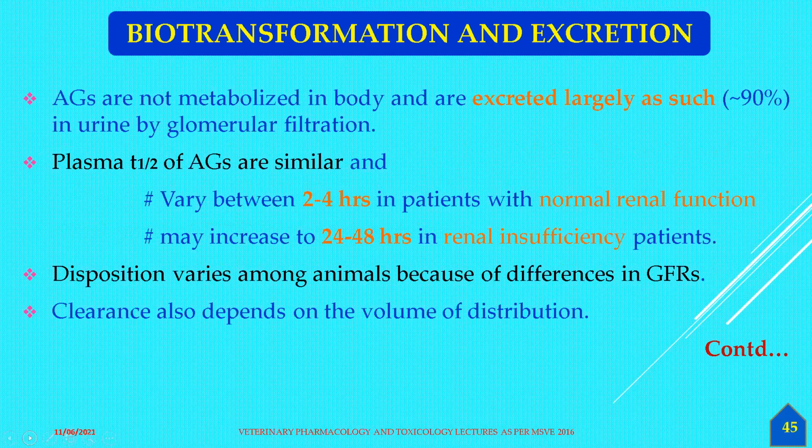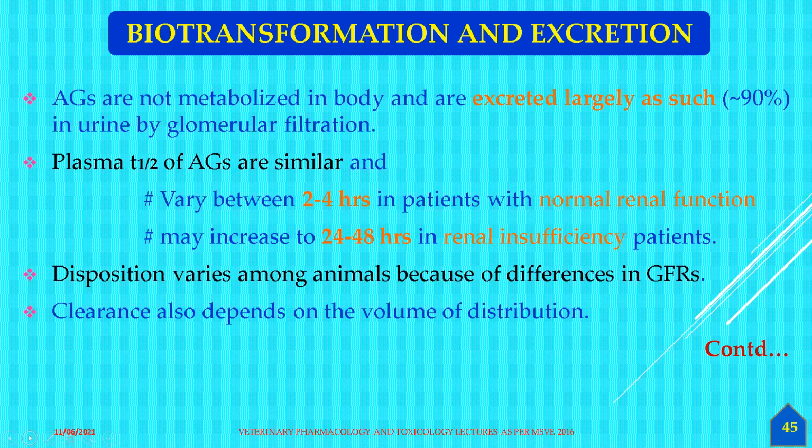Coming to the biotransformation and excretion, or the fate of these antibacterial drugs: these drugs are not metabolized in the body and are excreted largely unchanged, about 90%. We have seen that penicillin G is excreted to the extent of 99%.